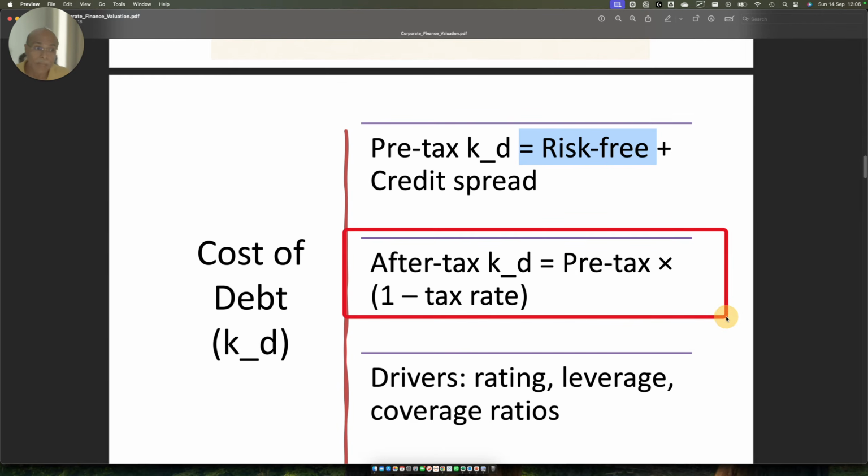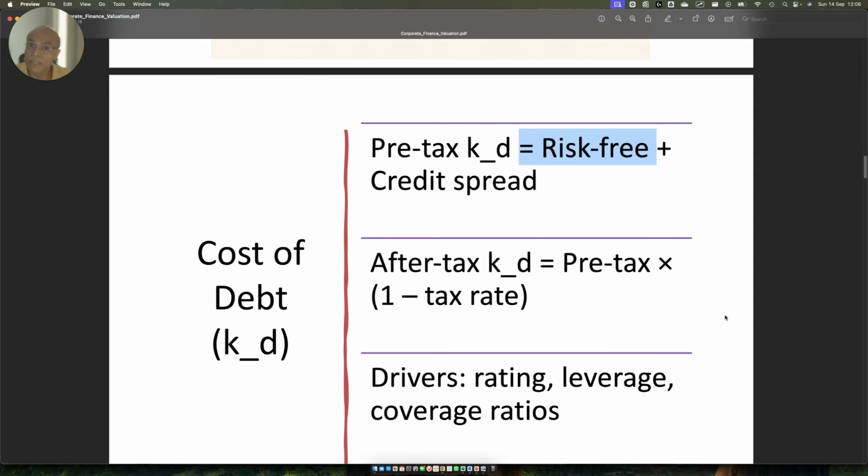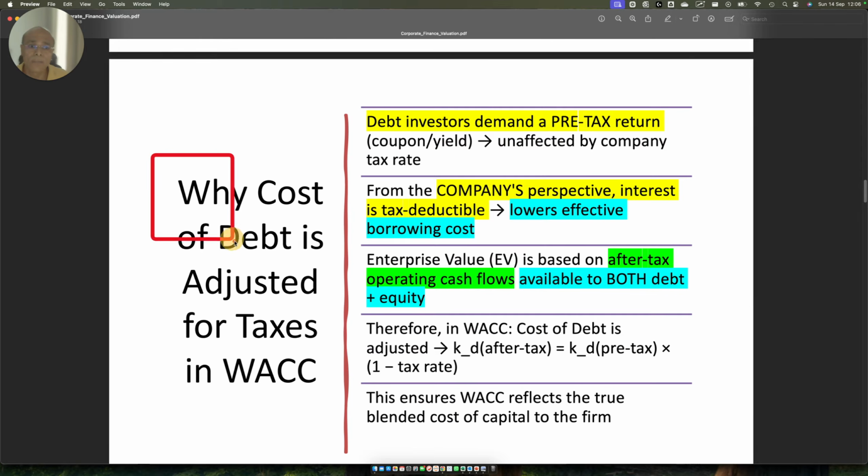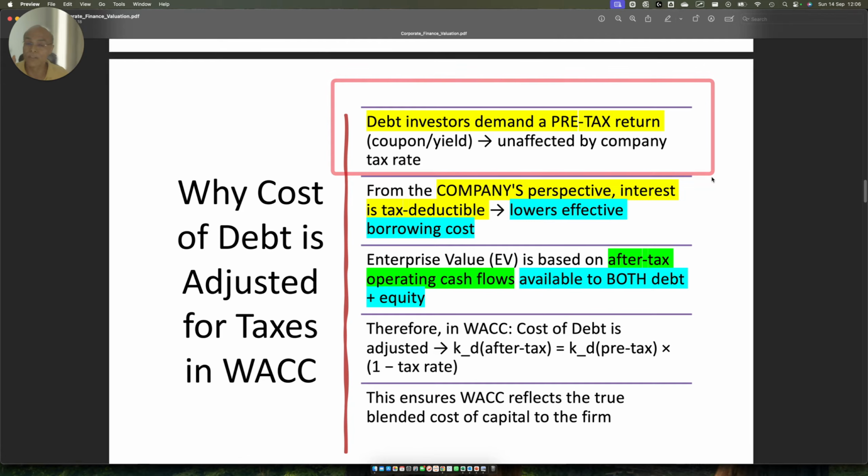So from a company point of view, the discount rates are going to be lower, right? That is why this after-tax cost of debt is netted out from the tax rates. So we have already spoken about rating, leverage, coverage ratios, etc. Now, why cost of debt is adjusted for tax, which I have already explained. From an investor point of view, it is going to be the same coupon rate.